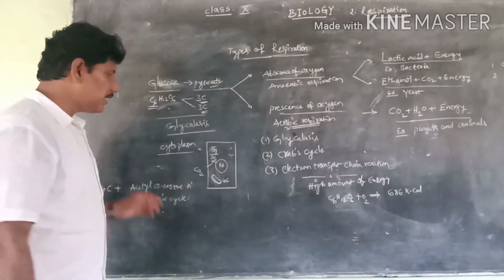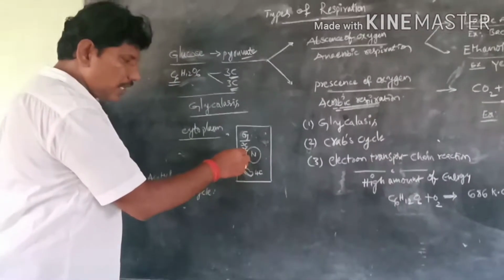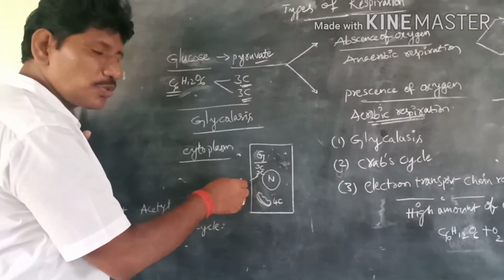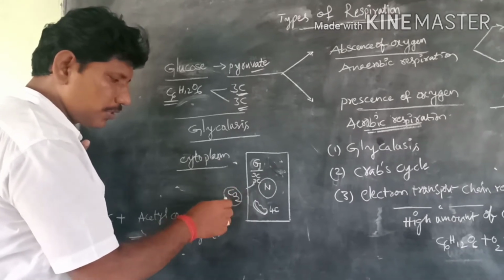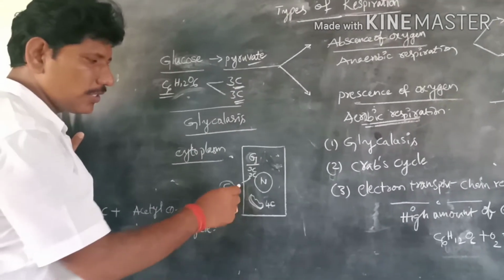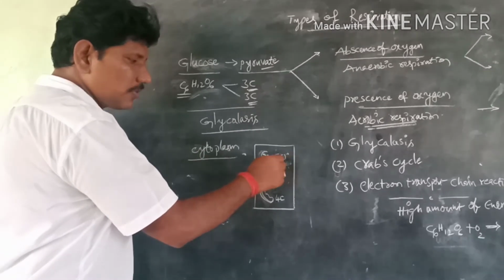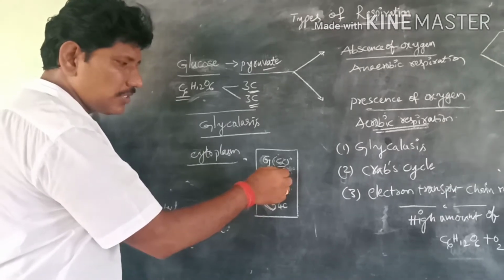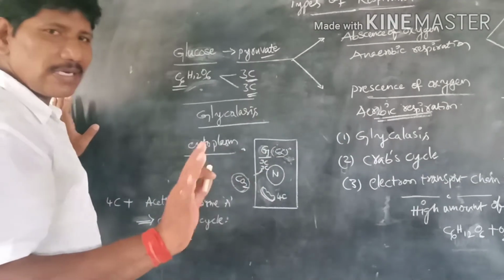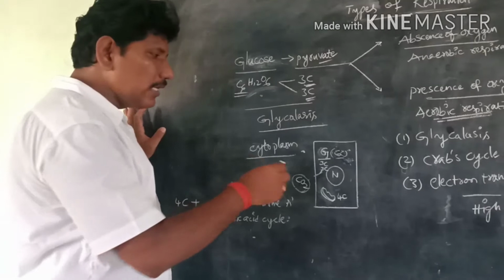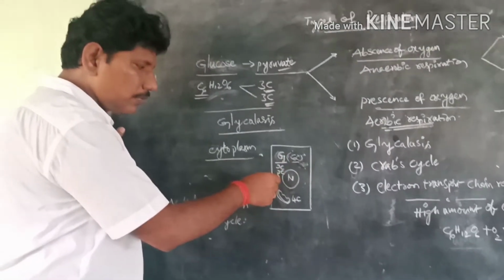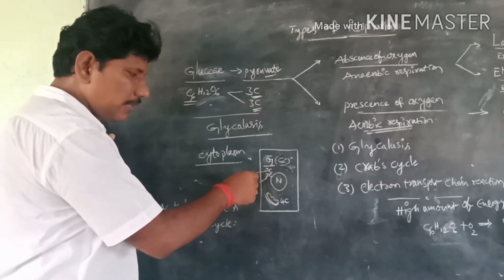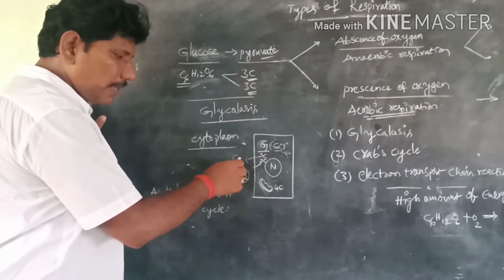The next thing is that from the 3 carbons, one carbon is eliminated and combines with atmospheric oxygen to form carbon dioxide. Is it clear, students? Glucose means 6 carbons. These 6 carbons break down into 3 carbons. This is called glycolysis, which occurs in the cytoplasm and doesn't require oxygen. Only the glucose molecule breaks down, and from the 3 carbons, one carbon is eliminated in the form of carbon dioxide.